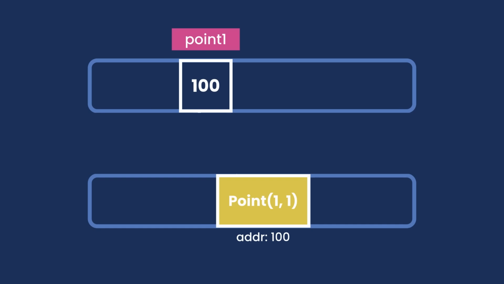So this is the critical difference between primitive and reference types. When we declare a primitive variable like a byte, the value that we assign to that variable will be stored in that memory location. But when we use a reference type like this Point class, our variable is going to hold the address of that Point object in memory, not the actual Point object.